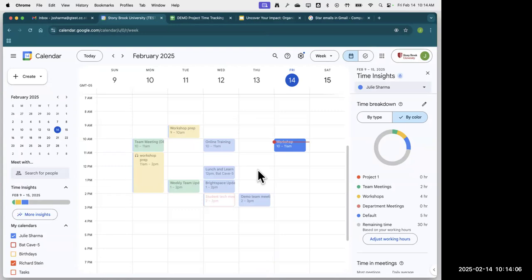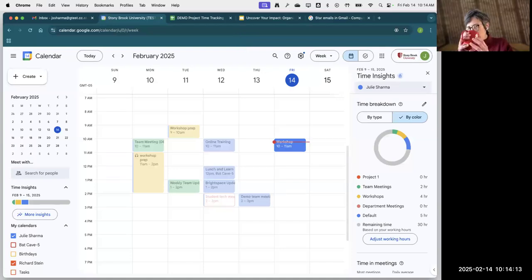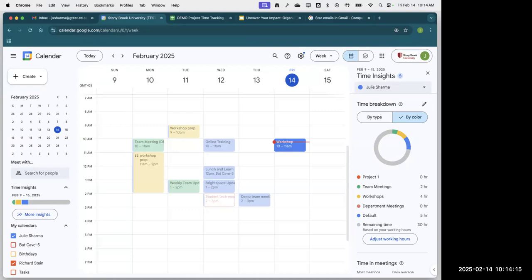Can I add just one thing, Julie, that I noticed when I first started using this feature? I also changed, under my name, I changed it from free to busy time because I had blocked out so many hours in my calendar. Like somebody was trying to schedule a meeting with me and it said I was just busy all day. So there's certain things that I have to be busy for because I need to keep it open and meet with people.